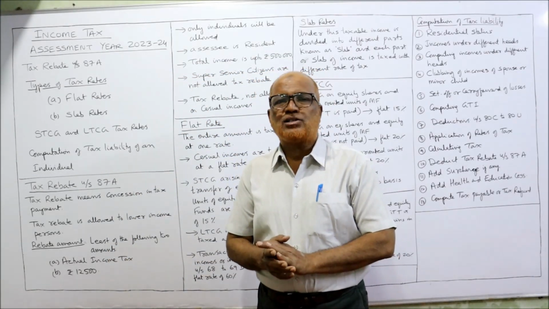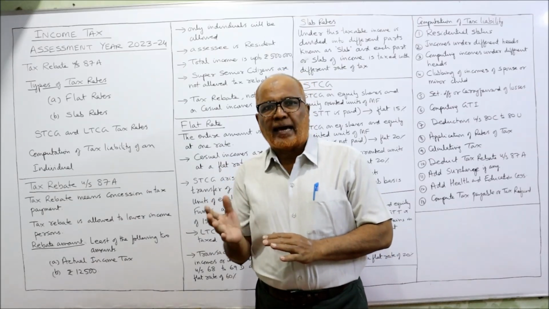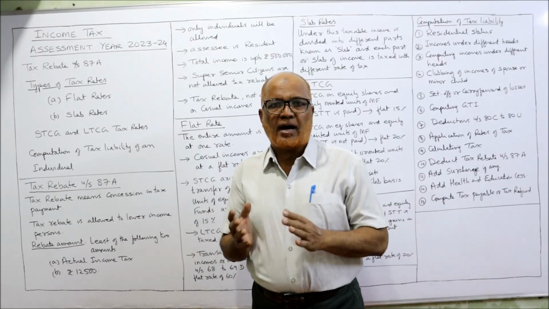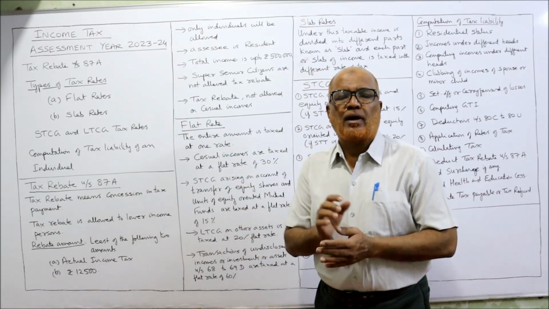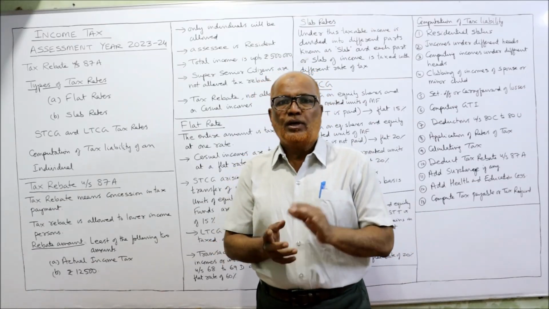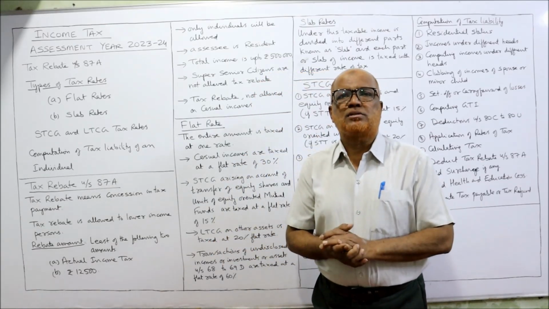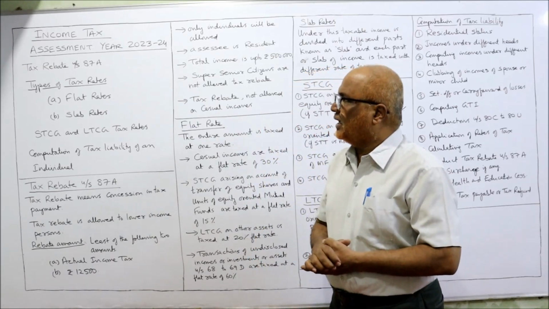I'm Hashim. Last video I explained the different types of incomes like casual income, special income and normal income. In this video, a very important topic I'm going to explain, which is important not only from the theory point of view but also because it will be applied in the problems. That is tax rebate under section 87A.